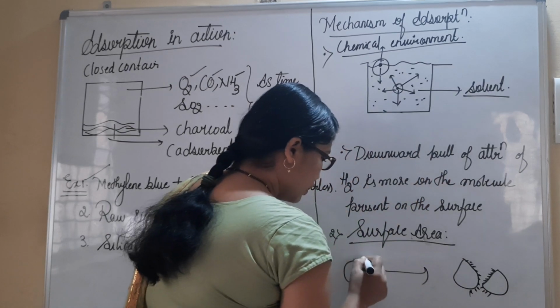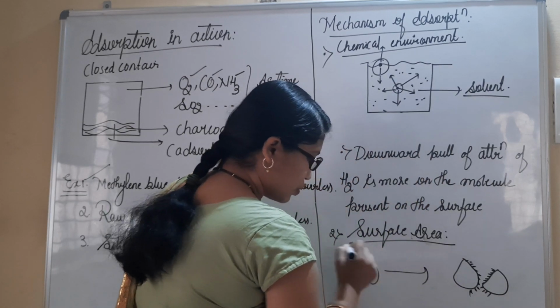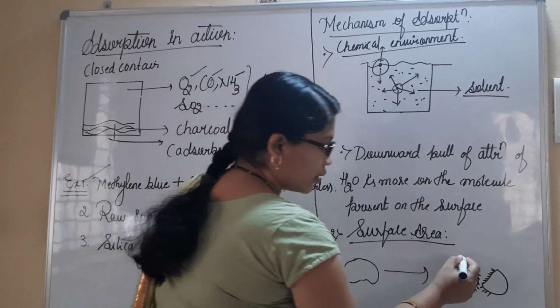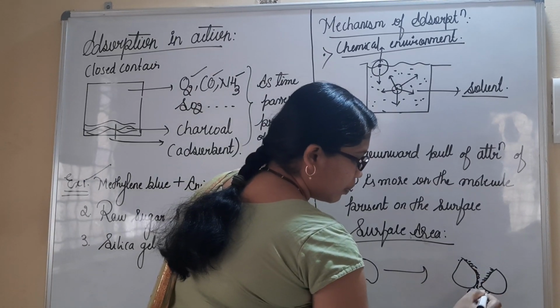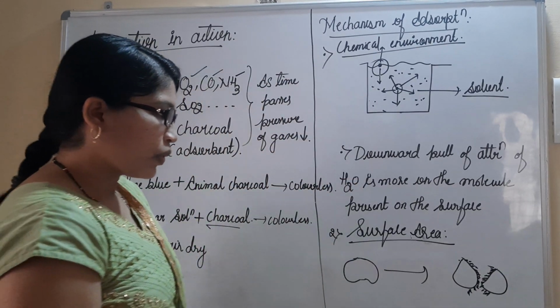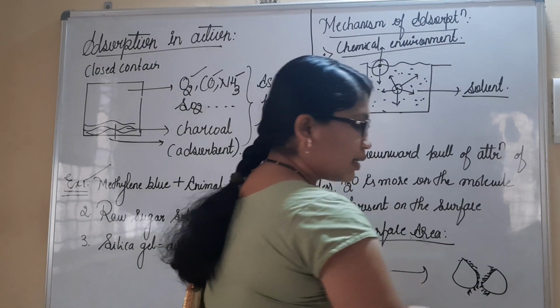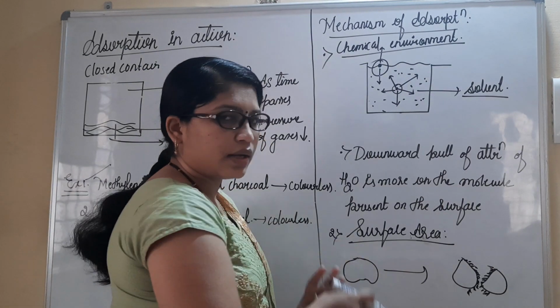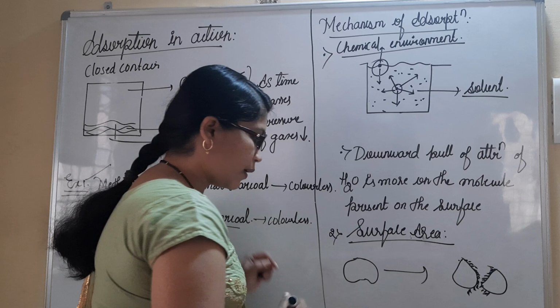Initially the surface area was so much. Now the surface area is doubled here. All these middle places can also be considered for the adsorption process. So the smaller the particles, the higher the surface area. The bigger the particles, the smaller the surface area.